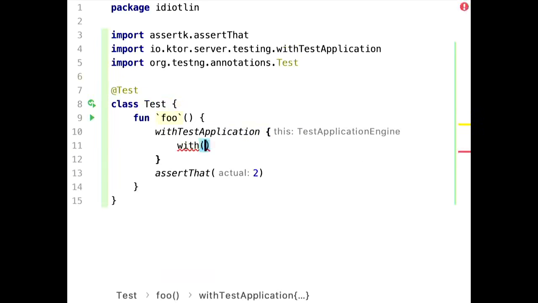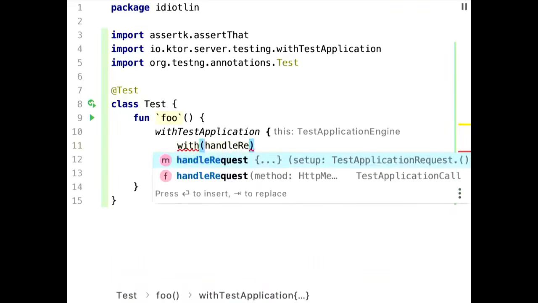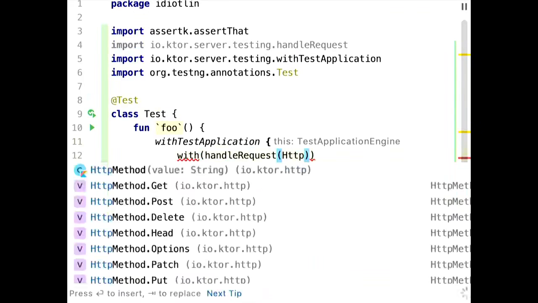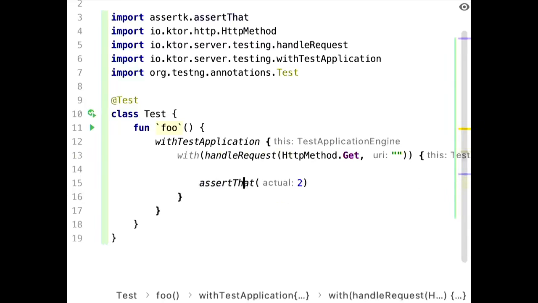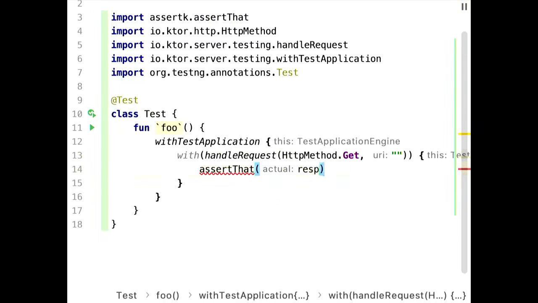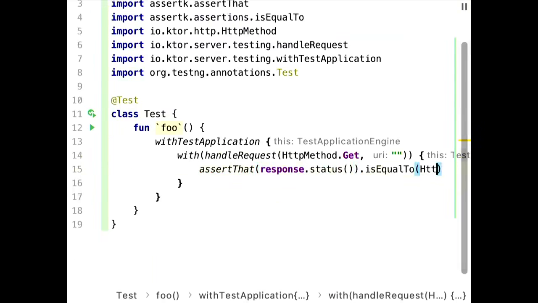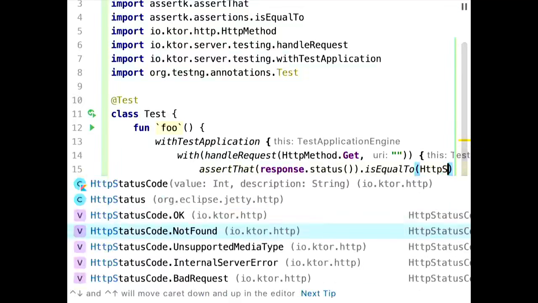We are firing a request and immediately store the result here. And so we can immediately take that result and say the response's status code should be equal to, come on, okay.